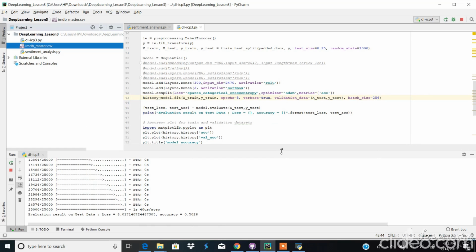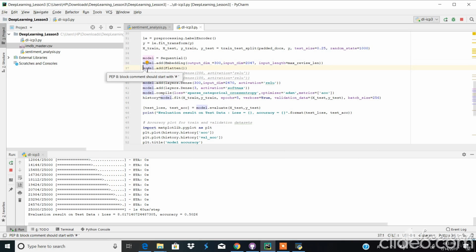Now if we want to add the embedding layer and see how the output changes, let me add the embedding layer here.